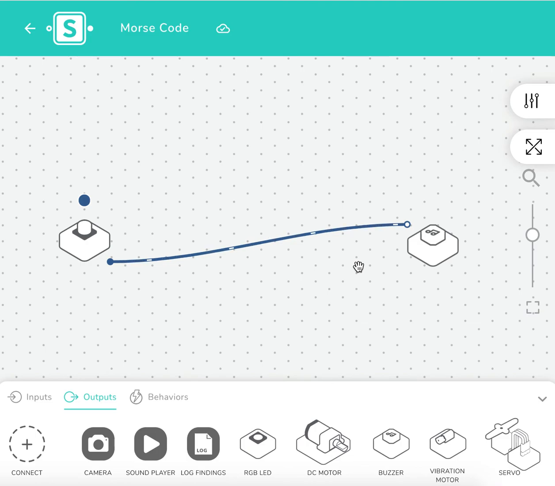Now, I would encourage you to see if you can come up with your own message and see if you can use the alphabet and this system to send that message in Morse code. That concludes the Let's Build for the Morse code lesson.